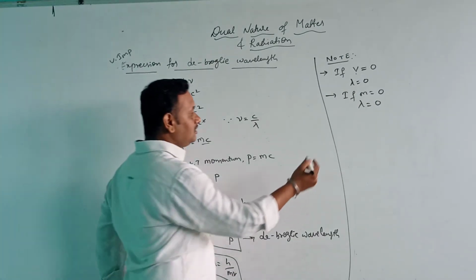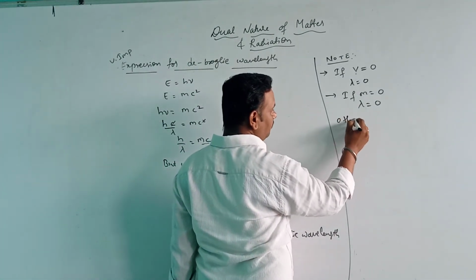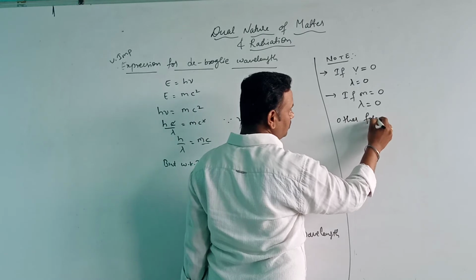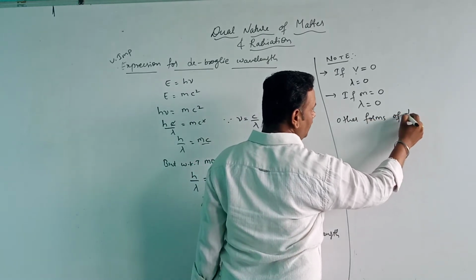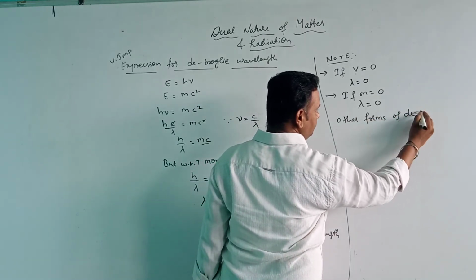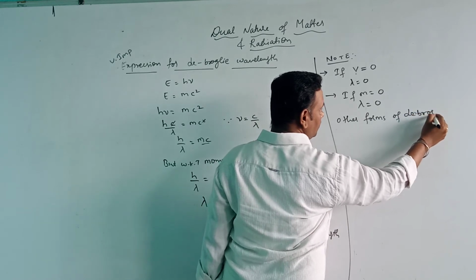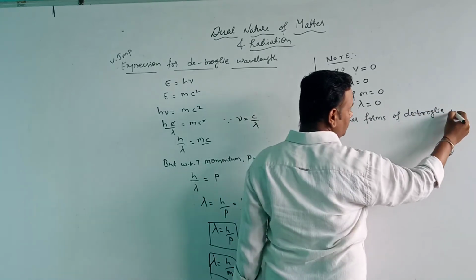Okay, and now the other forms of de Broglie wavelength.